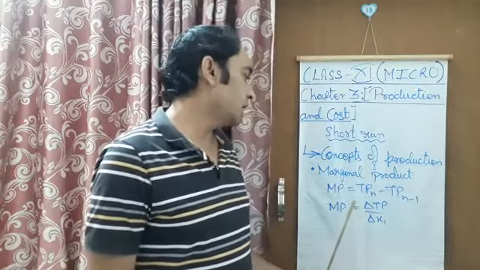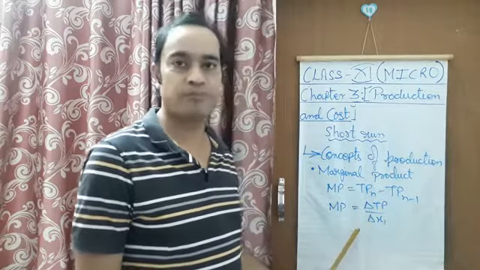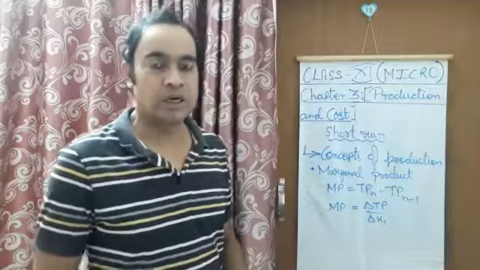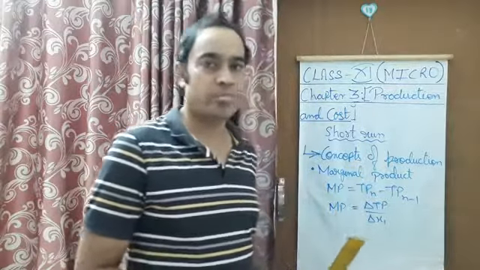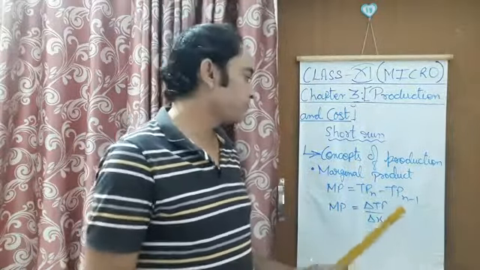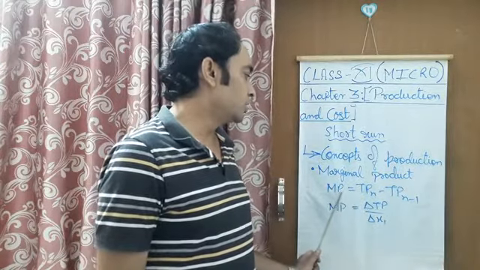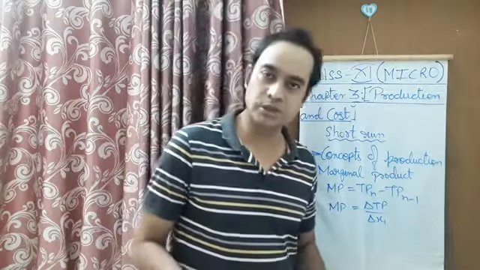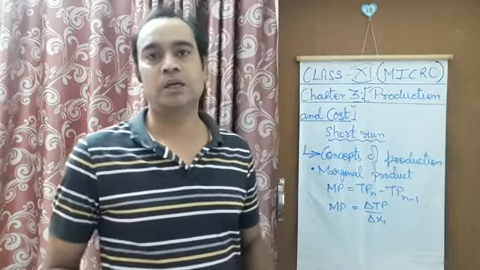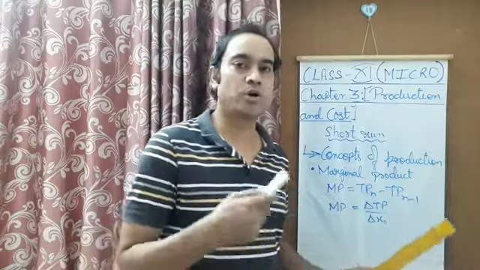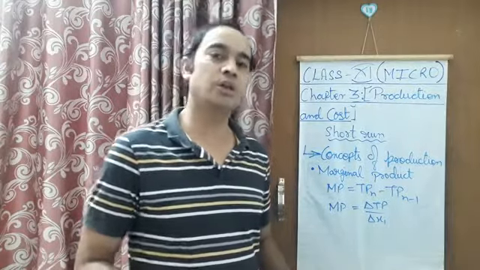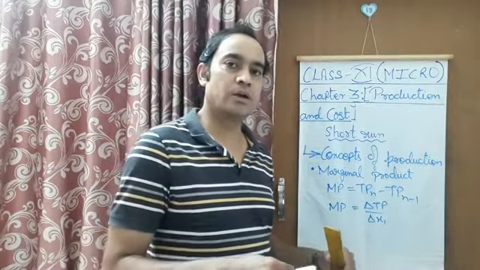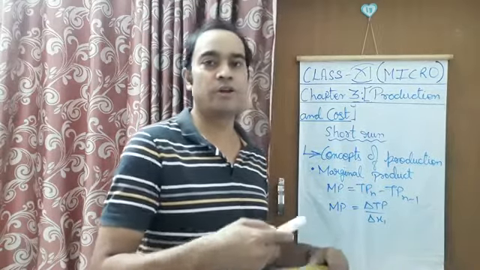So when are we going to use this second formula, and when are we going to use the first formula? I'll be telling you here only before the numerical questions start. This first formula, TPN minus TPN minus 1, is used when the change in the units of labor is at consecutive level.